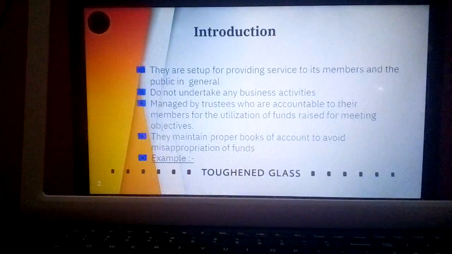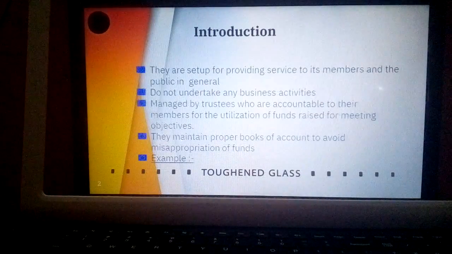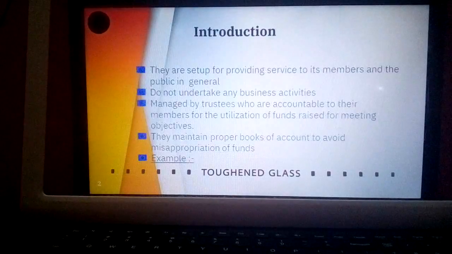Then next, they maintain proper books of account to avoid misappropriation of funds. Even these organizations have to maintain some books of account. Though profit making is not their objective, maintaining accounts is very important. Why? Because there is a statutory obligation laid down by the government. In case funds are given by outsiders, they need to be answerable for how the funds are used and utilized, in order to protect the interest of present members as well as potential members.